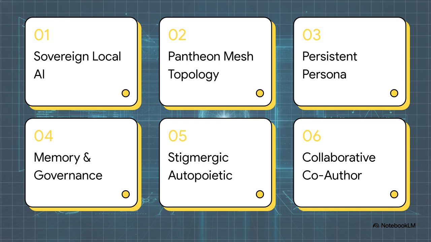We'll cover 1. The sovereign local AI. 2. The Pantheon mesh topology. 3. Designing a persistent persona. 4. Memory and system governance. 5. From stigmergic to autopoietic. And finally, 6. Collaborative co-authorship.